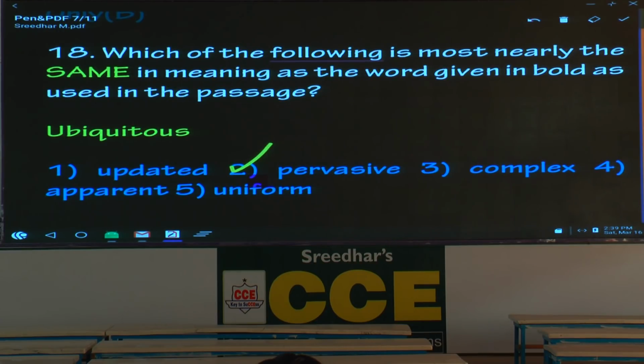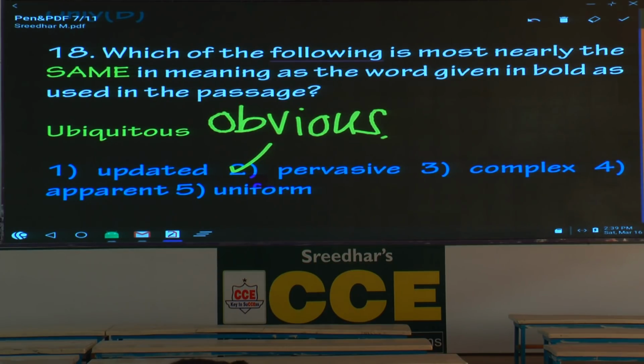What is the meaning of the word apparent? Apparent means what? Obvious. Please write. Also write the word evident. Apparent behavior. The behavior is apparent. The mood is apparent. Means what? Obvious, evident.